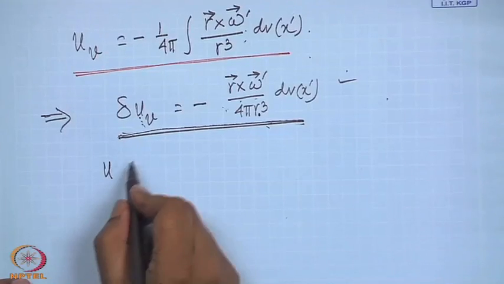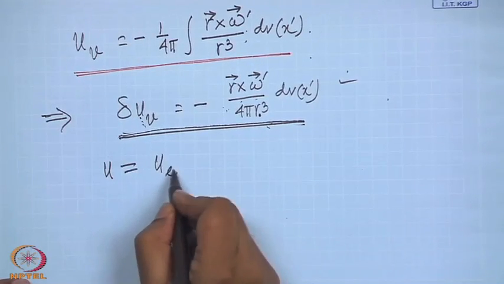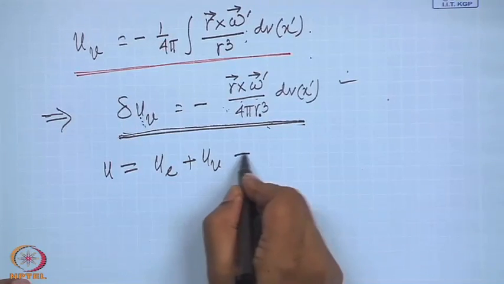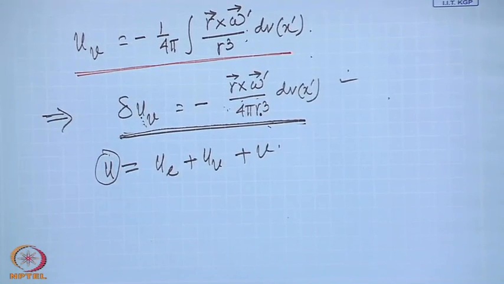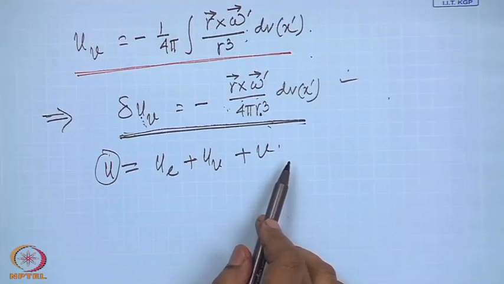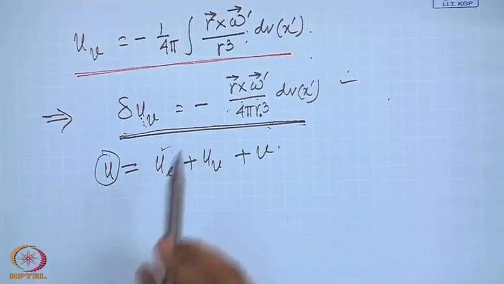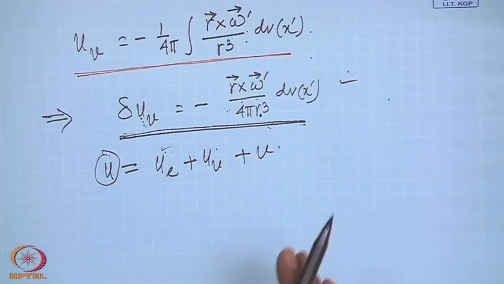So, the third contribution, which we initially denoted by, if you look at that first relation that we wrote, u equal to u_e plus u_v plus v. We know that u is associated with a specified rate of expansion and a specified vorticity, and that part, u_e and u_v, we have already evaluated.